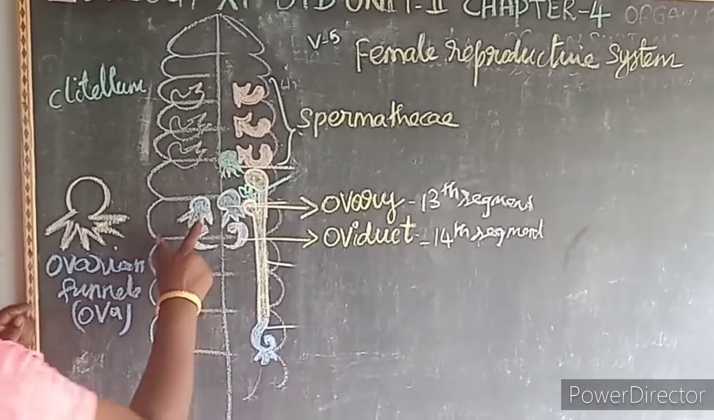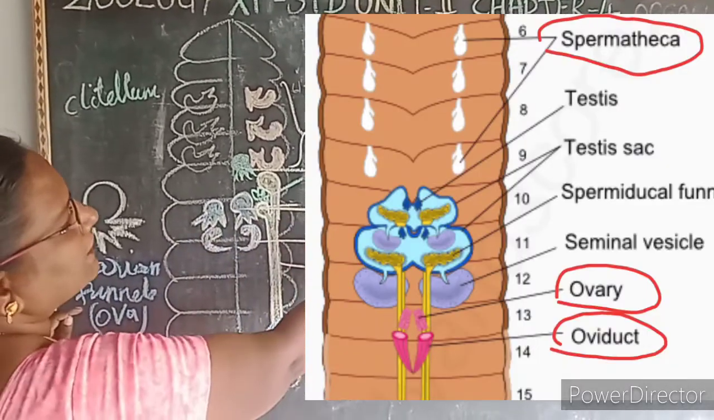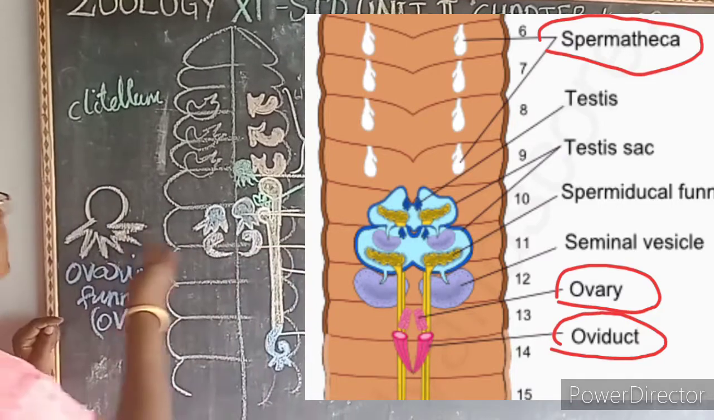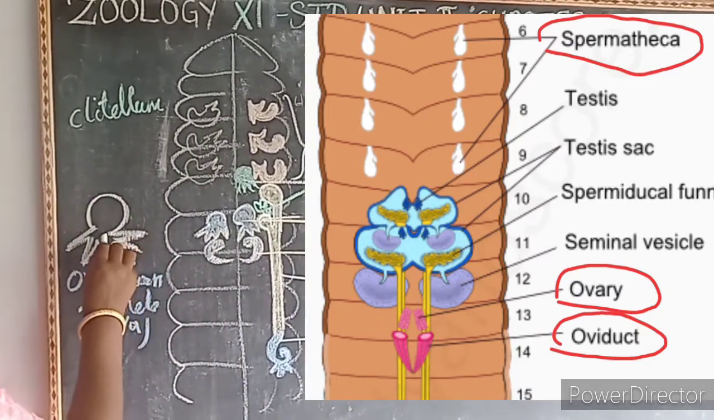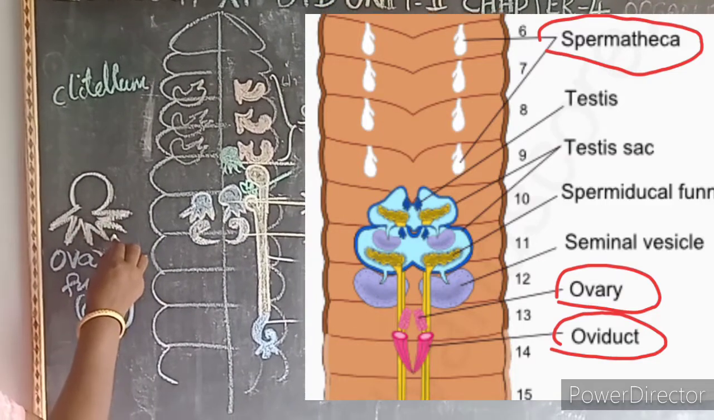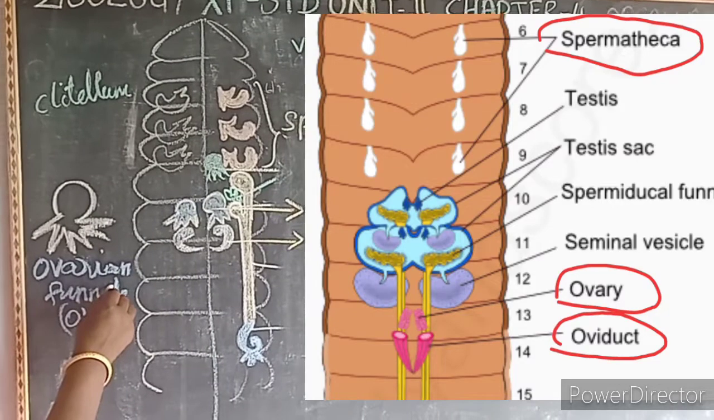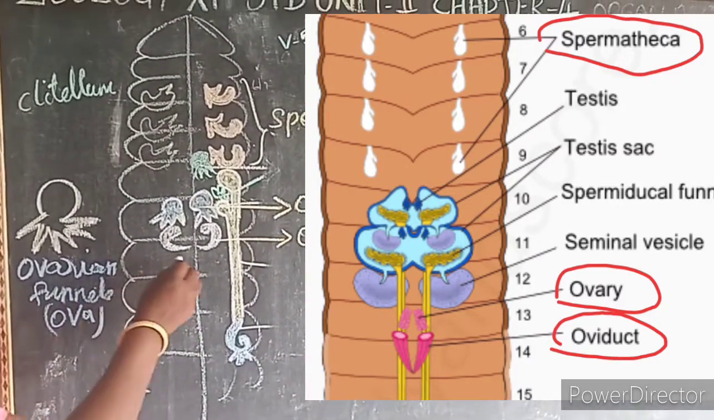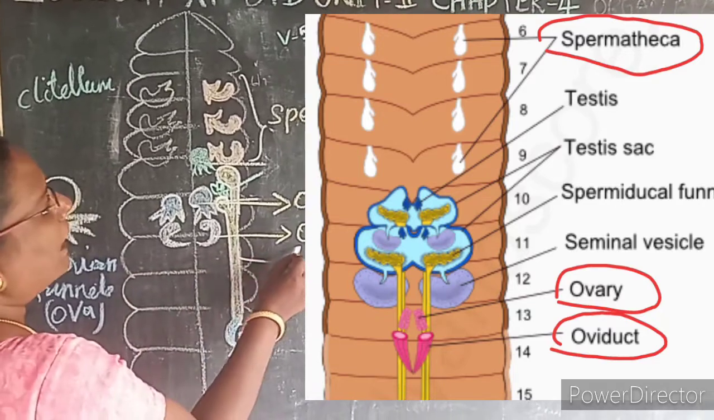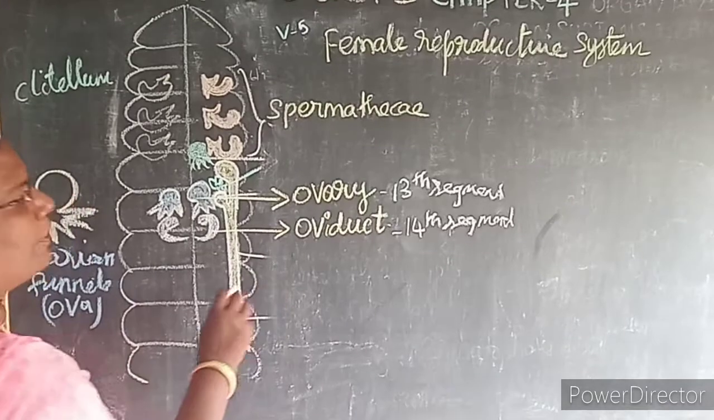Here, see the blue color one, a pair of ovaries is present, on the 13th segment. Each ovary has finger-like projections. These finger-like projections are known as what? Ovarian funnels. It contains an ovum or the egg, which opens into the pair of oviducts, which is present on the 14th segment, where the female genital pore is present.